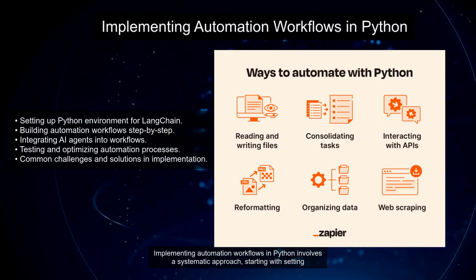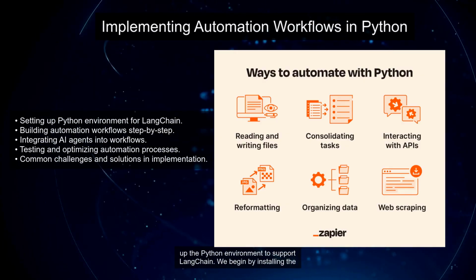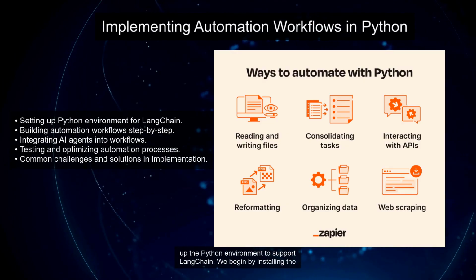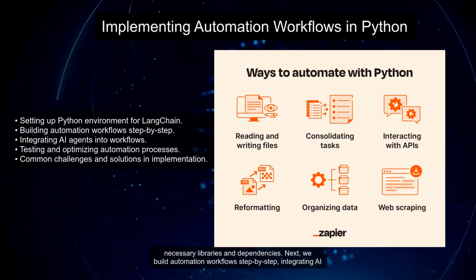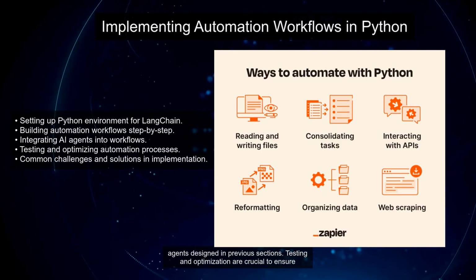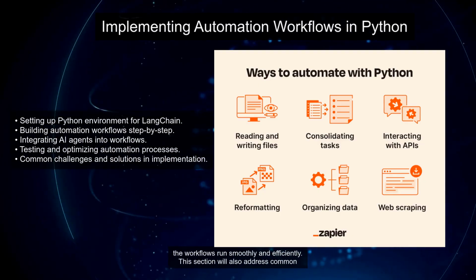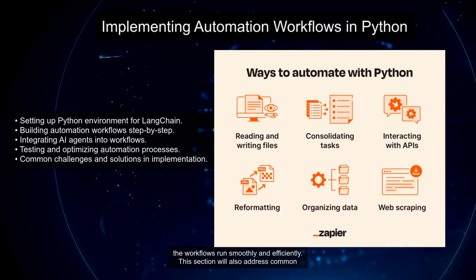Implementing automation workflows in Python involves a systematic approach, starting with setting up the Python environment to support LangChain. We begin by installing the necessary libraries and dependencies. Next, we build automation workflows step by step, integrating AI agents designed in previous sections. Testing and optimization are crucial to ensure the workflows run smoothly and efficiently.